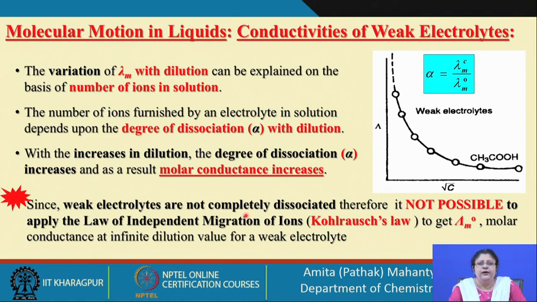Okay. What do you have if you have independent migration of ions? If you have a strong electrolyte, it is completely dissociated, and the total molar conductance of the solution is actually the sum of the molar conductance of the individual ions. But when we are talking about a weak electrolyte, we cannot directly apply Kohlrausch's law of independent migration of ions. The molar conductance at infinite dilution of the weak electrolyte cannot be determined through just the addition of the two ions, cation and anion. Okay. So, what do we have to do?